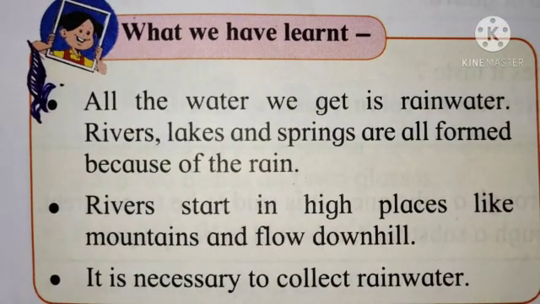Children, what have we learned? All the water we get is rainwater. Rivers, lakes and springs are all formed because of the rain. Rivers start in high places like mountains and flow downhill. It is necessary to collect rainwater.